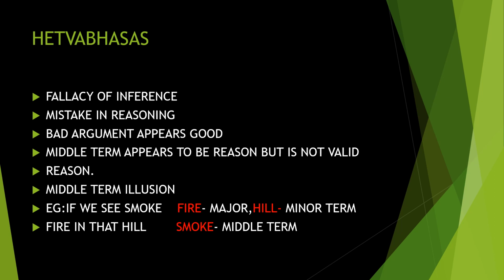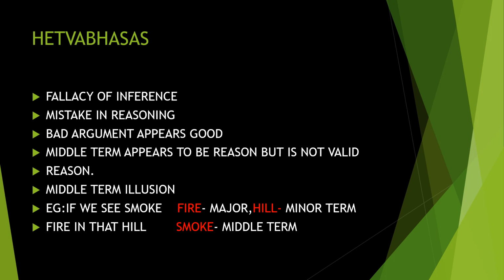Middle term is the word that appears in both the first premise as well as the second premise. That is what we call the middle term. We feel that it is the reason, but it is not the reason. That is the problem there. The middle term in Sanskrit is called hetu. That is what we call Hetvabhasas. Middle term illusion is what is happening here. Hetu means middle term, so middle term mistakes are happening in the Hetvabhasas fallacies.